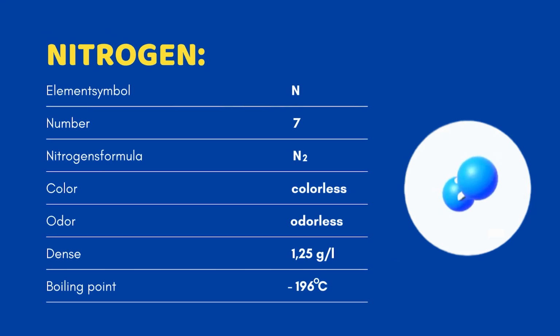Let's look at the profile of nitrogen. Two nitrogen atoms like to bond, so nitrogen occurs as a diatomic gas with the formula N2. It condenses into a liquid at -196 degrees Celsius. A typical non-metal, nitrogen is a colorless, odorless gas with a density close to air.